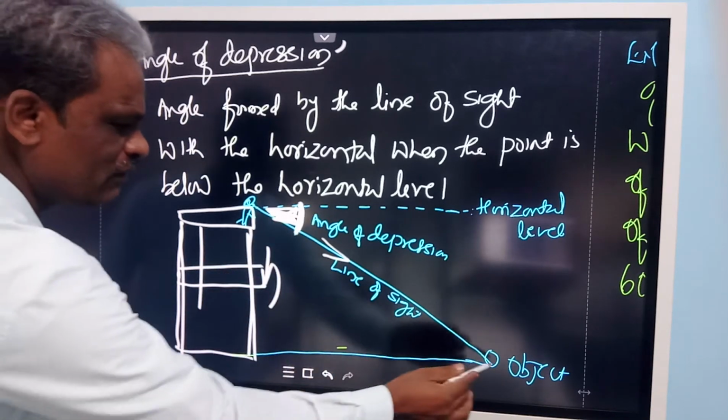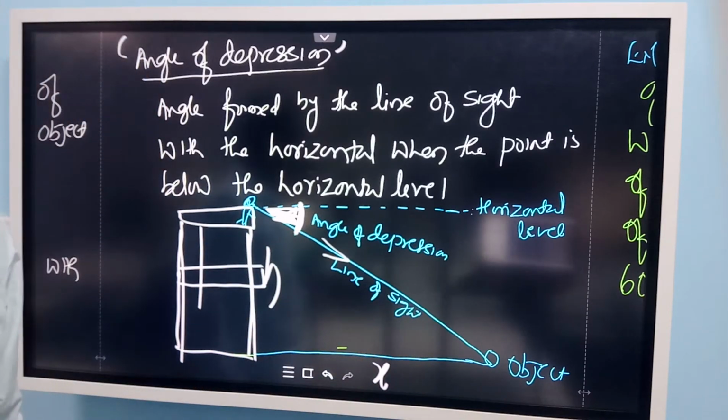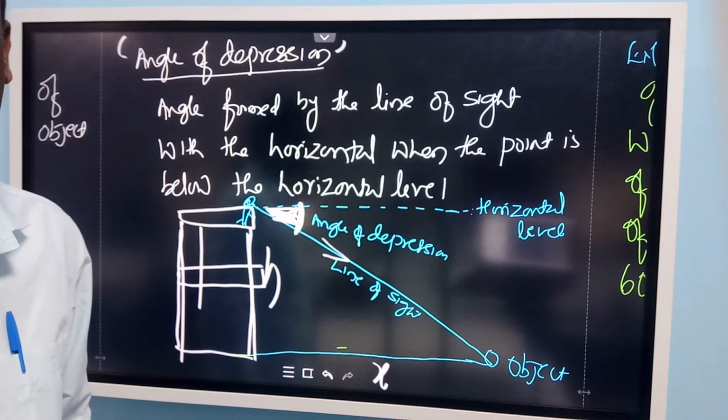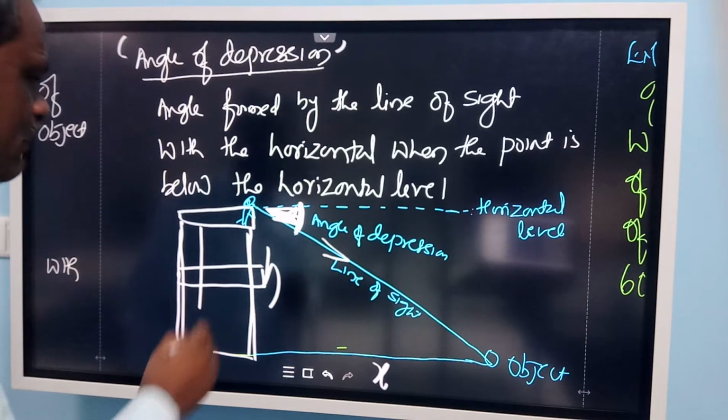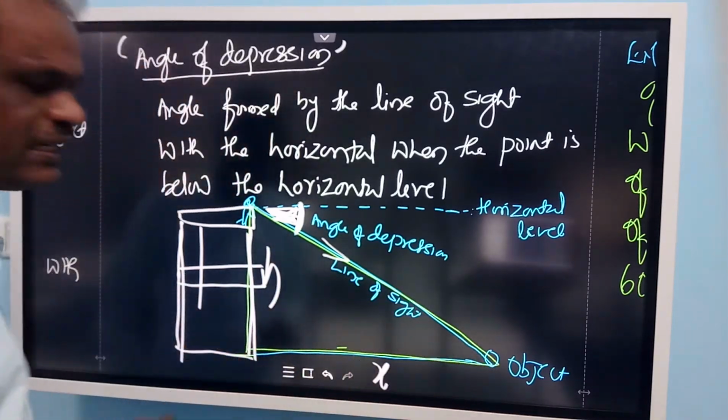If you know the height, you can find out the distance. If you know the distance, you can find out the height. So two things are required. One is the angle, another one is the length. You can form an imaginary right angle triangle here. Look at this. This forms an imaginary right angle triangle.